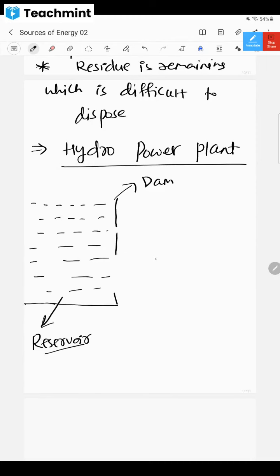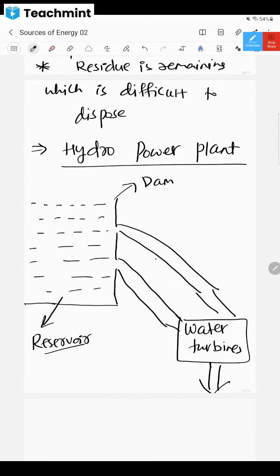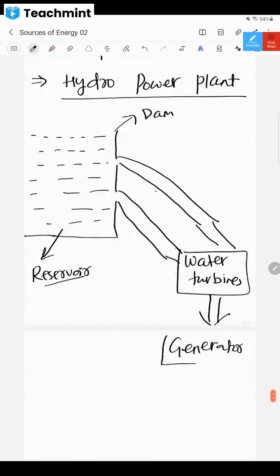These gates leave the water downwards, and here we have water turbines. These water turbines rotate, and they are coupled with a generator. The generators produce electricity, right?